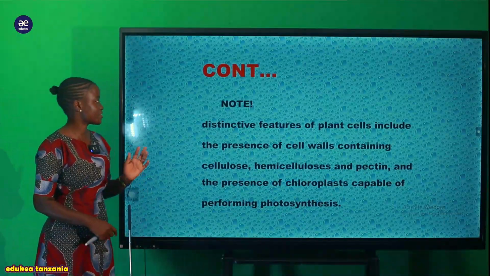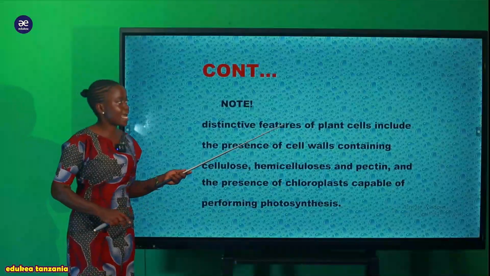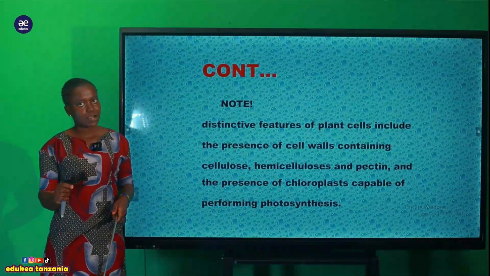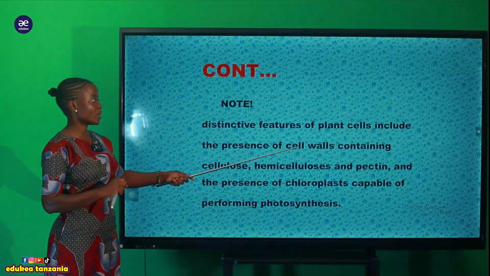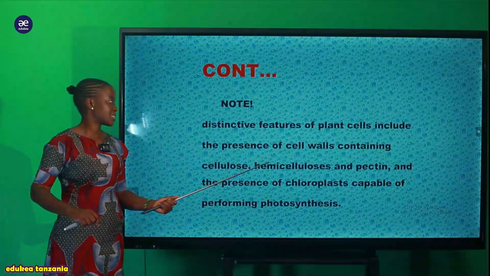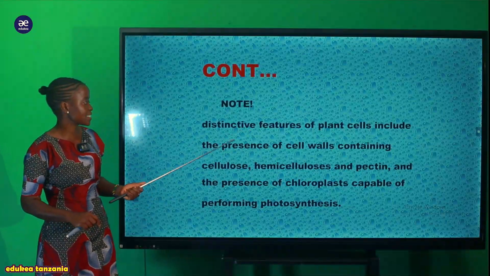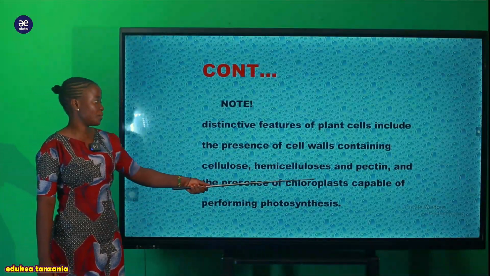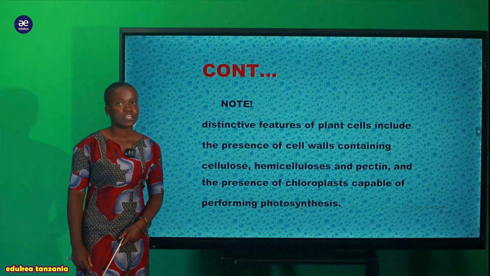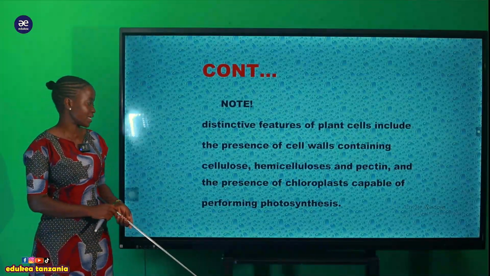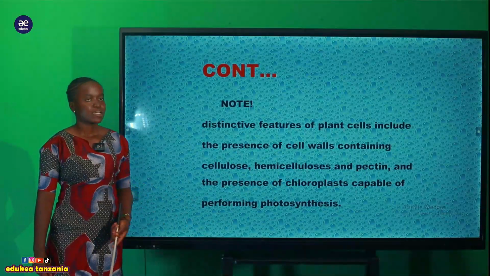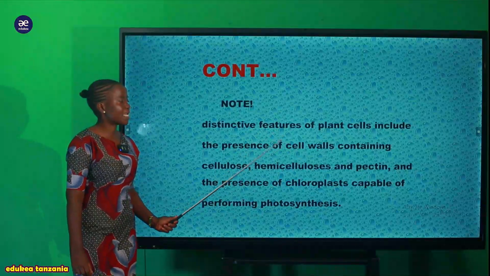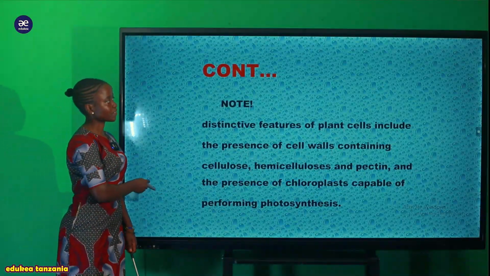So simply we can say that hii distinctive feature ya hawa plant cell, sifa ya kipekee, tunasema kwamba wanakuwa na cell wall, ambayo cell wall yao imetengenezwa na cellulose, hemicellulose au pectin, and the presence of chloroplast capable of performing photosynthesis. Pia another character tunasema kwamba ni photosynthesis, ambayo sasa inapatikana ndani ya hawa plant cell only.